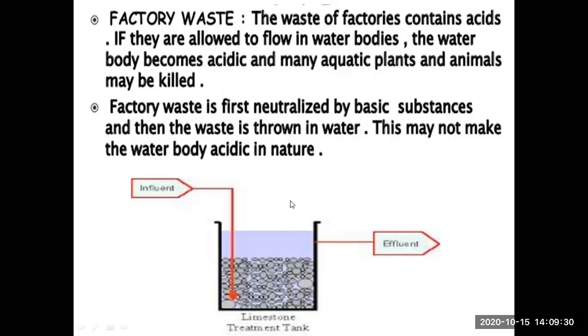These are very few of them, but there are many more which we have in our daily life. So like you must have seen that neutralization is very important in our daily life, to treat ant sting, to treat acidity, to treat factory waste and many more. So this is what the importance of neutralization reactions.